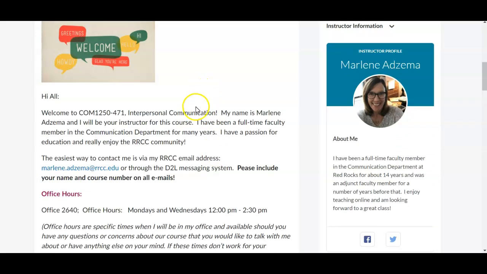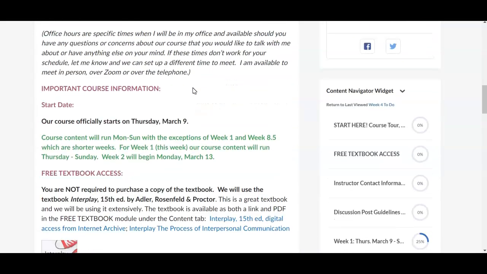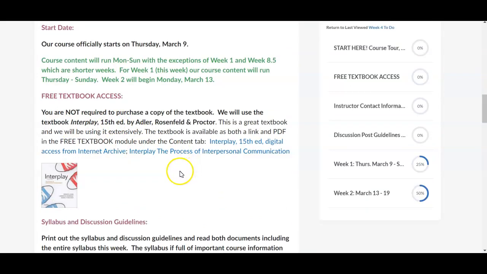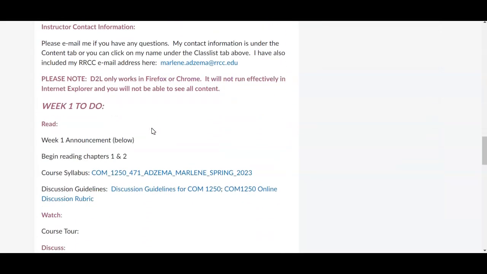So each week there'll be an announcement. Make sure you read the entire announcement. This first week's announcement is particularly long just because it's lots of introductory content. So make sure that you do read the whole announcement. Here's information about our textbook. You do not need to purchase the book. There's also a link to the textbook in the content section, which I will show you. Information you can see here about the course.